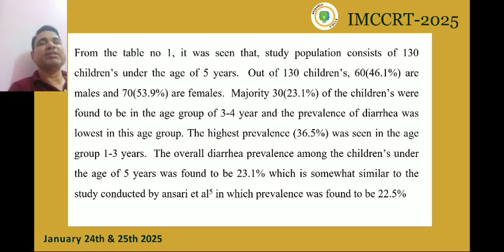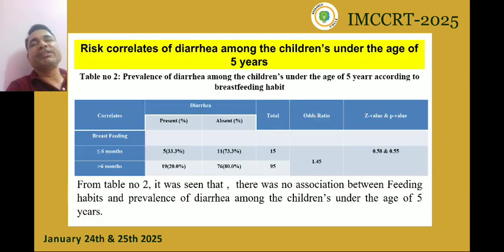The highest prevalence, 36.5%, was seen in the age group of 1 to 3 years. The overall diarrhea prevalence among the children under the age of 5 years was found to be 23.1%, which is somewhat similar to the study conducted by Ansari et al., in which prevalence was found to be 22.5%. Risk correlates of diarrhea among the children under the age of 5 years.